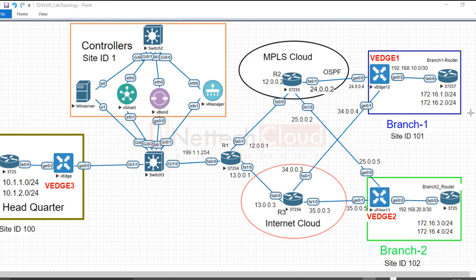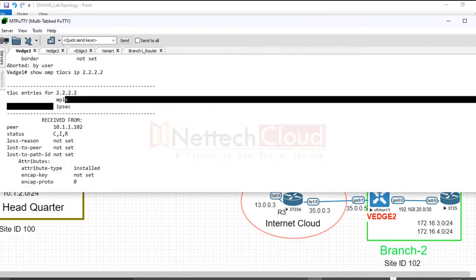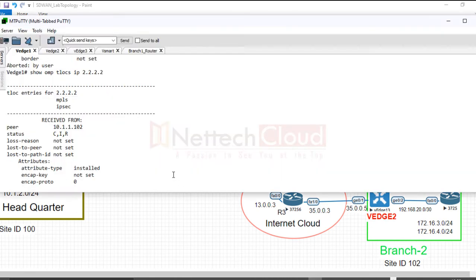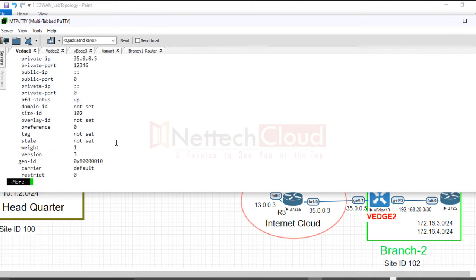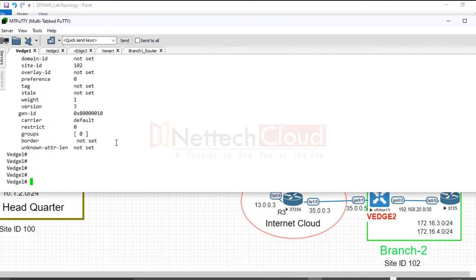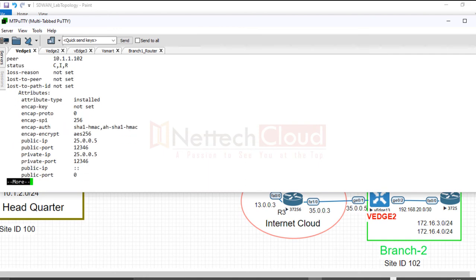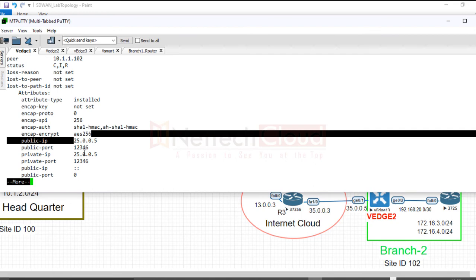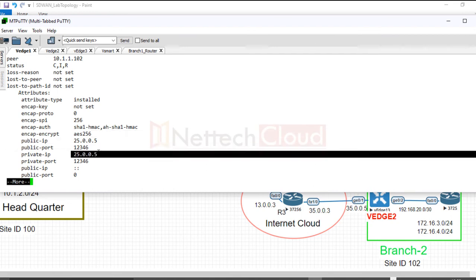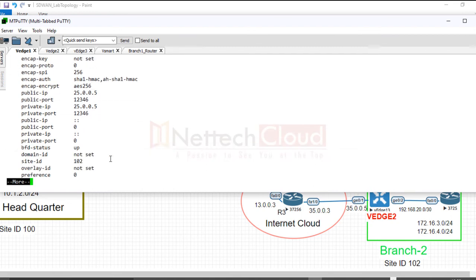All right. So here, if I run the command again, one of the transports is MPLS, and in MPLS the public and private IP, of course, will remain the same because there is no NAT here.